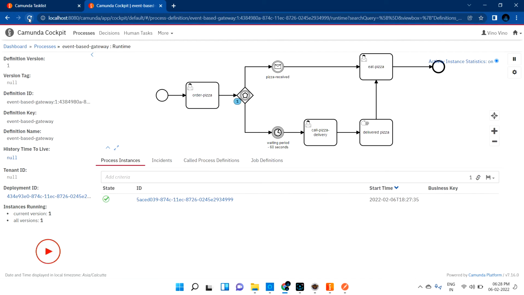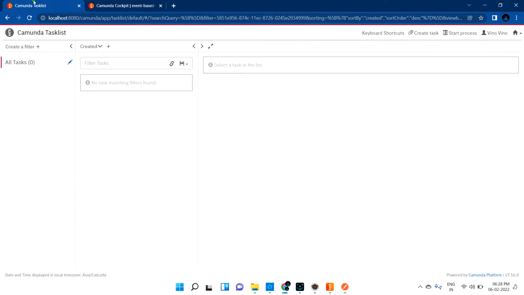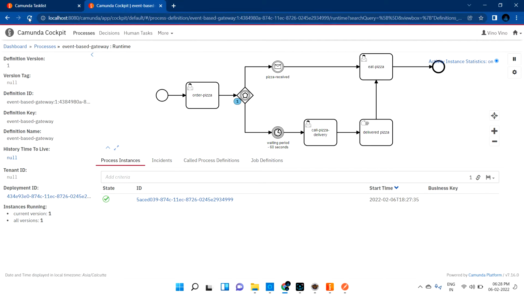Okay, still it is in the event based gateway only. Still it is in the event based gateway, so hopefully no task has been created. Still it is, maybe that's the 60 seconds waiting time we gave, right? Let's see that.